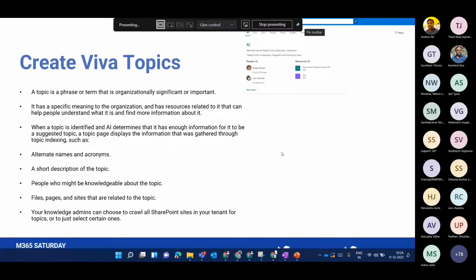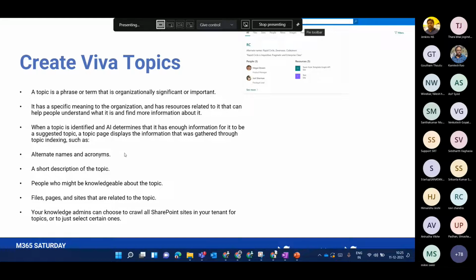Now comes the beautiful part: what exactly a topic is and how you can create one. A topic is mainly an acronym, phrase or term which is relevant to your organization. Maybe other people don't know what exactly it is and have a different perspective about it, but this term is significant only for your team or organization, and that name has a specific meaning to it. That is why it is for your organization.